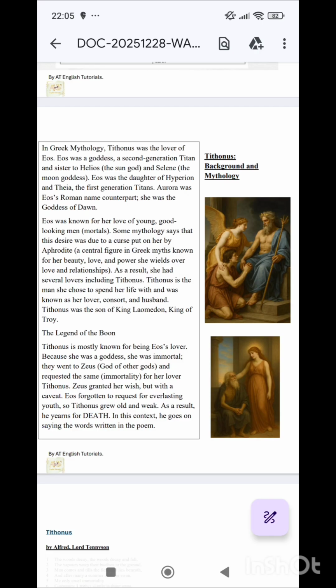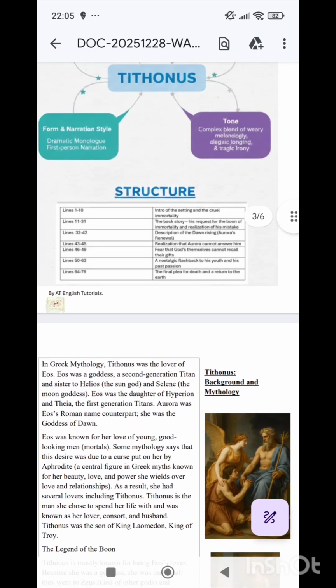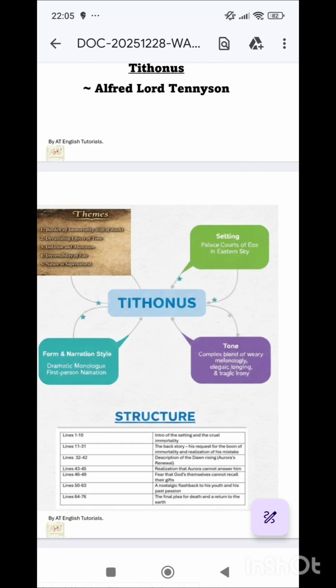And by seeing his condition, he getting older and older, day by day, week by week, and still not dying, he craves for death. And with this point of view, he goes on writing this poem. So it's a first person narration written by Alfred Lord Tennyson, but spoken by, you can say, Tithonus. So Tithonus grew old and weak. As a result, he yearns for death. In this context, he goes on saying the words written in the poem. Now we come to the form and structure.